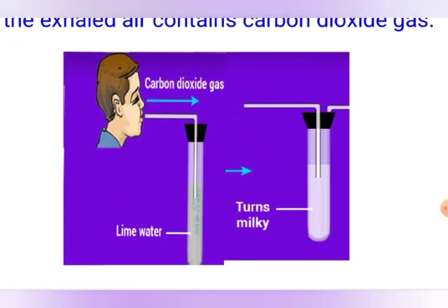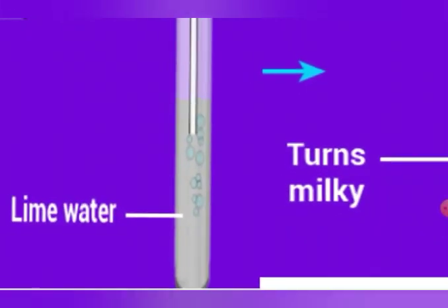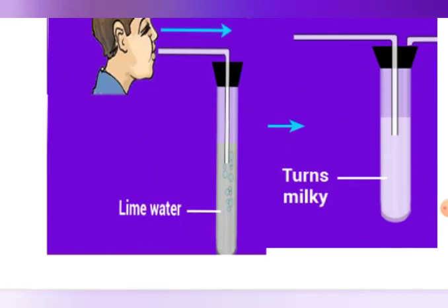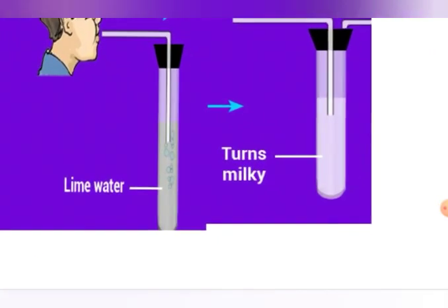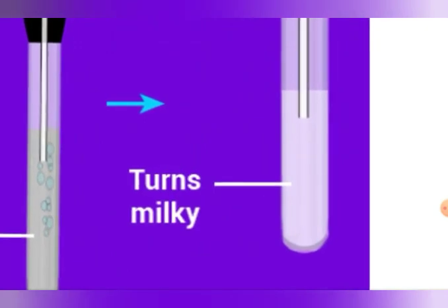So when we blow air, this air passes through the lime water, as you can see here in the bubbles. This is the air blown by us. Then when this air passes through the lime water, the color of the lime water changes to milky white.